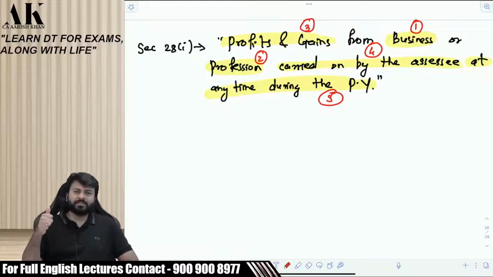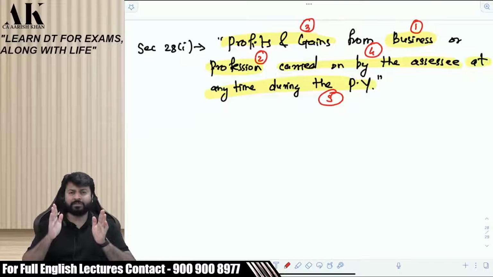First, what is business? Then what is profession? Then what is profits and gains? What do you mean by the phrase carried on by assessee? Am I supposed to do everything in this world? If it is said that the assessee should carry on the business, what does it mean? I only should do everything.